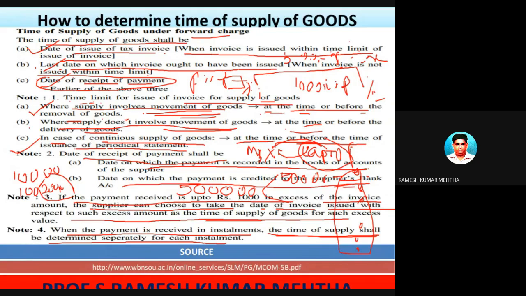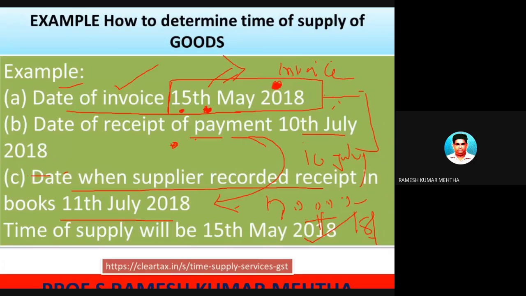Number two, date of receipt of payment. Among them, whichever is the earliest.